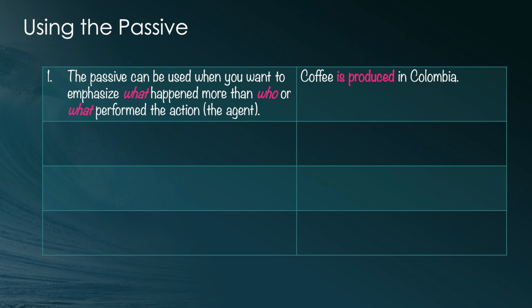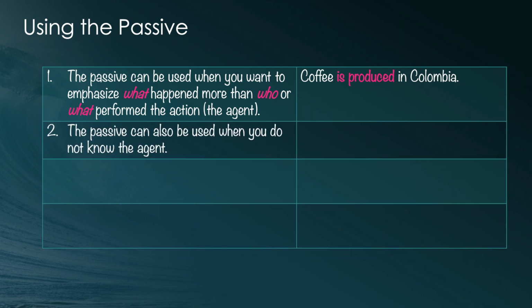Delicious. Okay, next rule is, the passive can also be used when you do not know the agent. That's kind of what I was talking about. I don't know who the agent is. Here's another example of this one. Look, the car has been stolen. If this has happened to me, I don't know who did it. If I know who stole it, I wouldn't have to call the police to report it. I'd just call the person who took it and say, hey, bring my car back. I would tell the police that my car has been stolen.